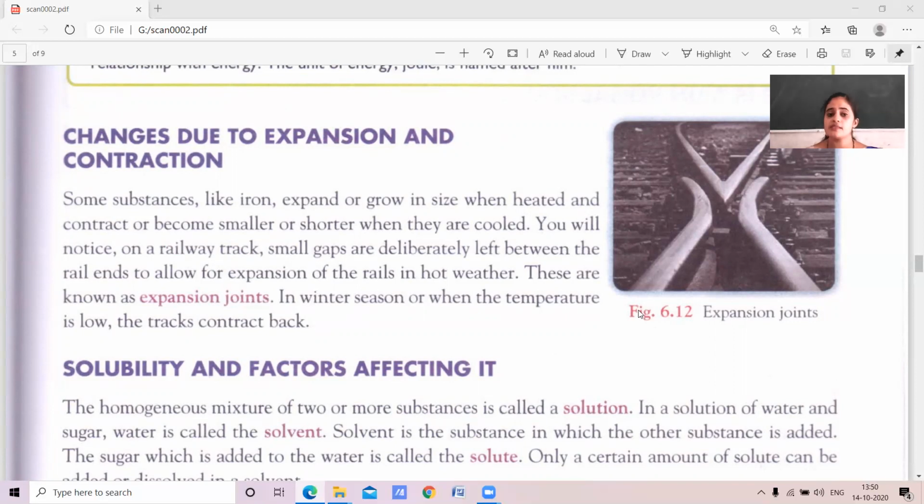This is known as expansion joints. In winter, or when the temperature is low, the railway tracks contract back and come to the same position.